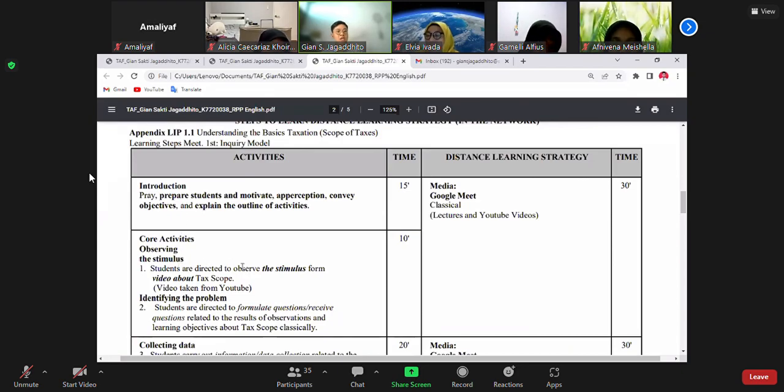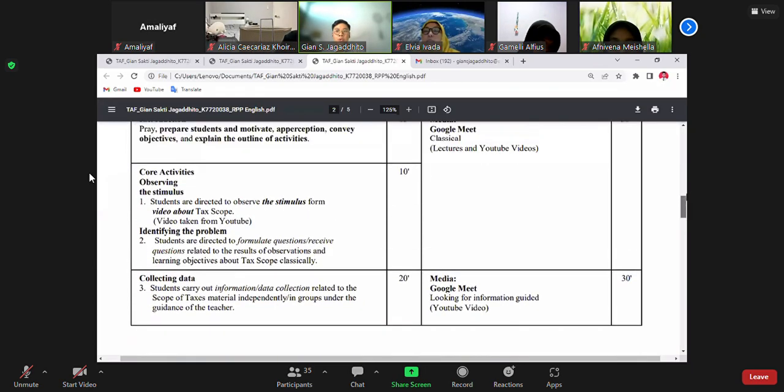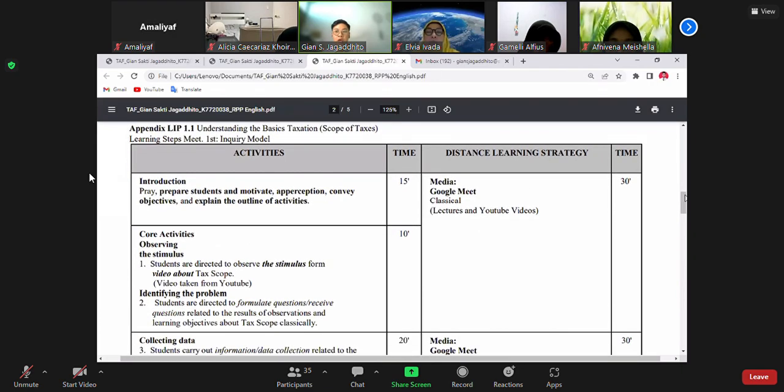For the core activities, first is observing and the stimulus. Students are directed to observe the stimulus from a video about the scope of tax, taken from YouTube. Then identifying the problem: students are directed to formulate and receive questions related to the results of observation and the learning objectives about the scope of tax, done classically. The time allocation is 10 minutes, and overall the time is 30 minutes, sorry.